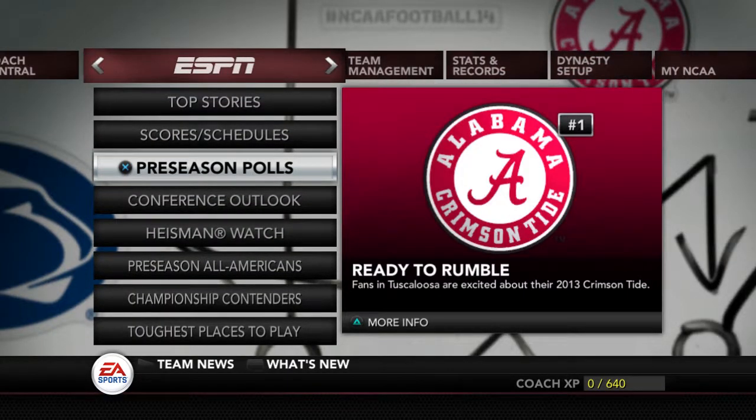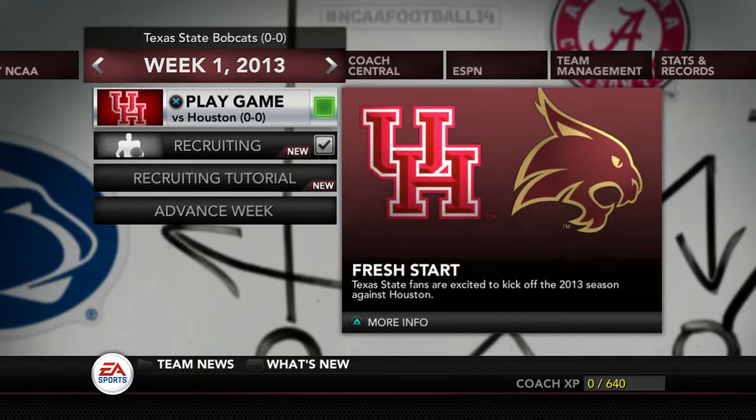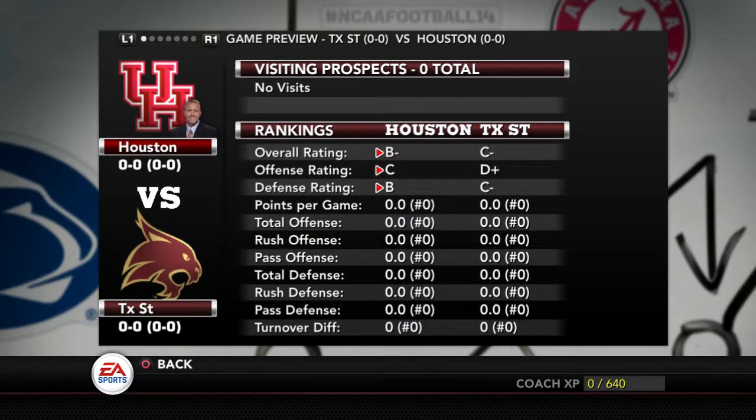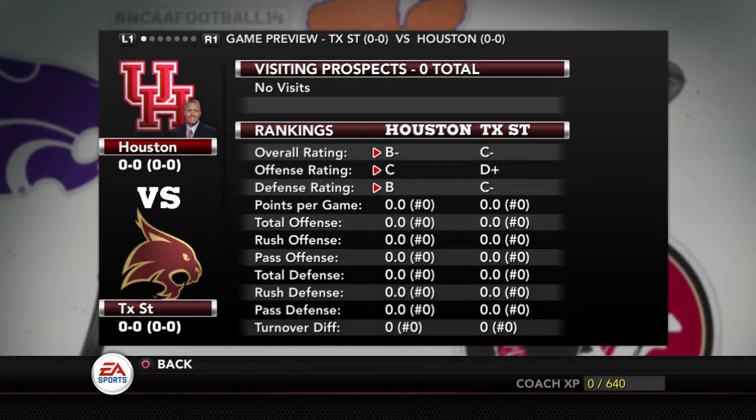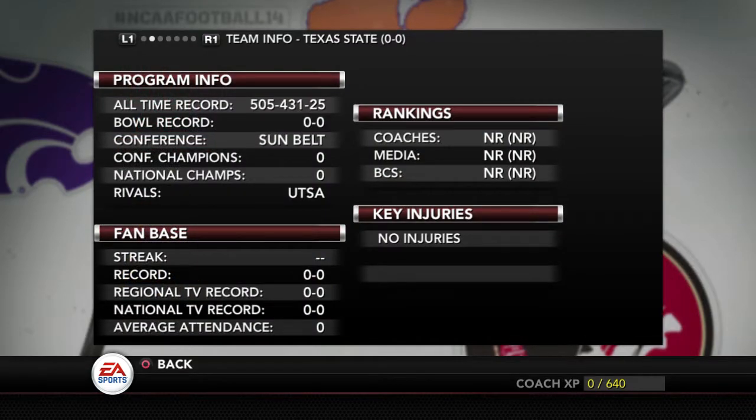And we'll go over to our schedule. So our first game will be against the Houston Cougars. I made it a home game because our next 3 games are going to be away. A little spoiler alert. And I kind of wanted to play, I think the next 3 are, or it's every other, I wanted to play as many home games as away games instead of playing all of our games away.